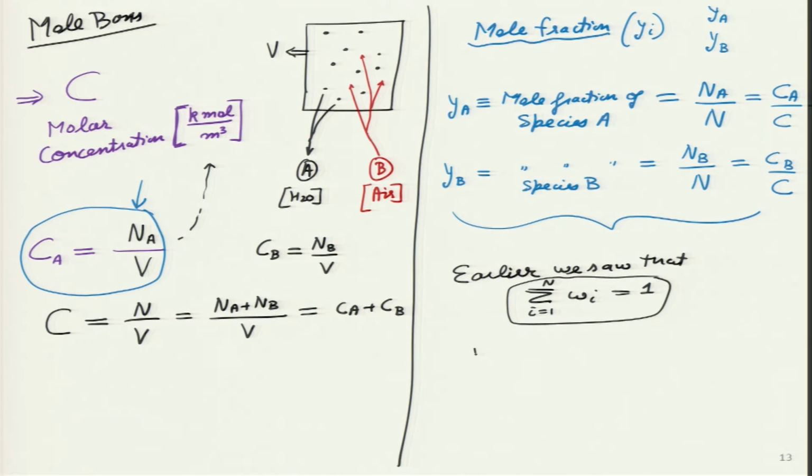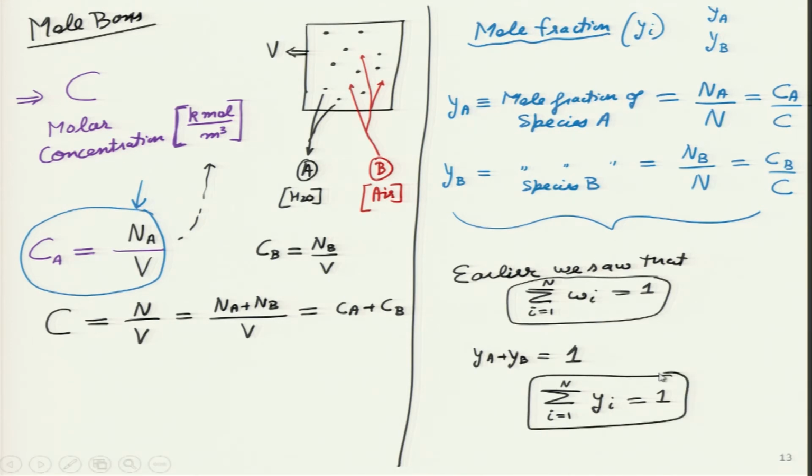Over here, what do you think Ya plus Yb will turn out to be? Again, it will be same as 1, which means the same relation I can write for Y also. So, I can sum Y for all the species inside this mixture over here, and in our case n is equals to 2.